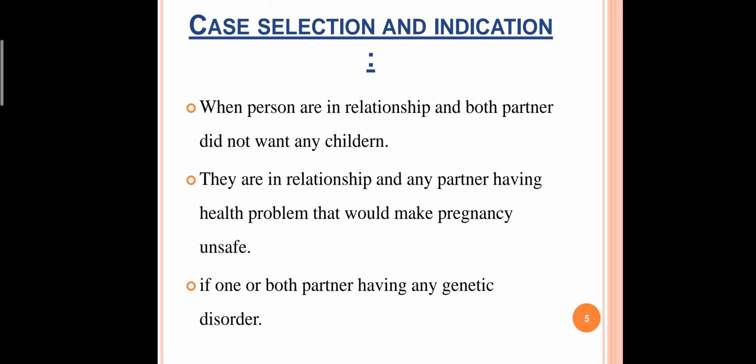These are the indications for when we can advise vasectomy, because if they don't have these conditions, going for it can be problematic in their marital life. So they have to check these rules for which cases they can go for it. And if they already have two children and don't want any more babies, in that case also they can go for vasectomy.